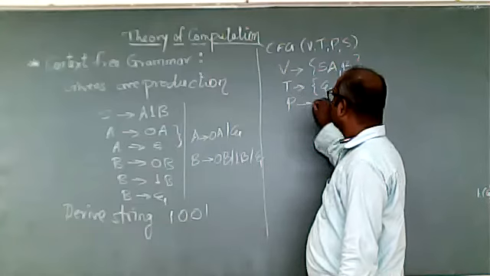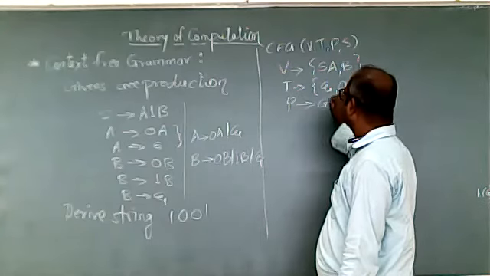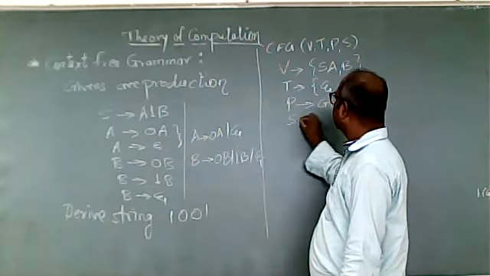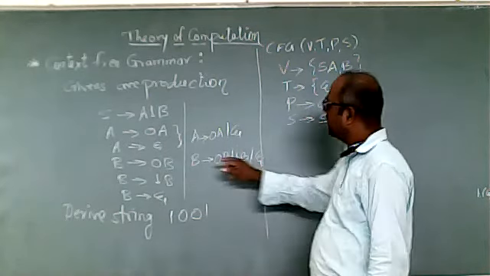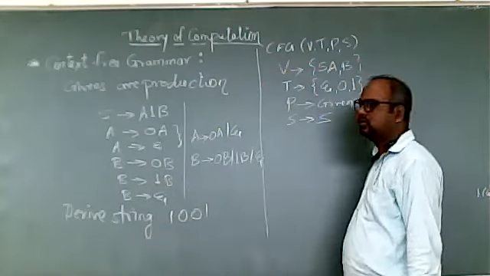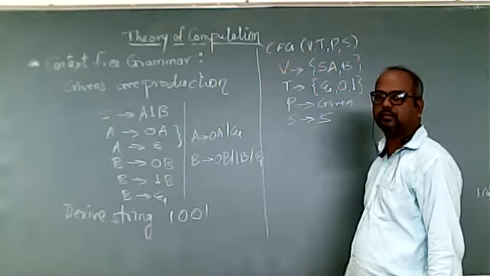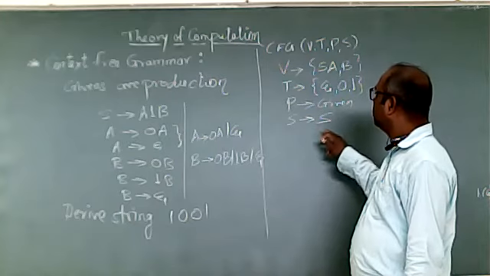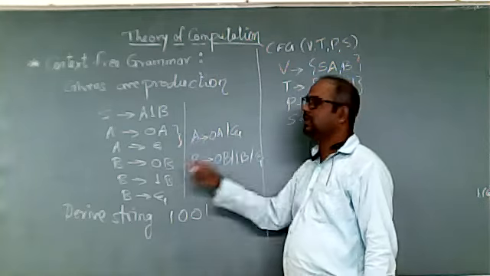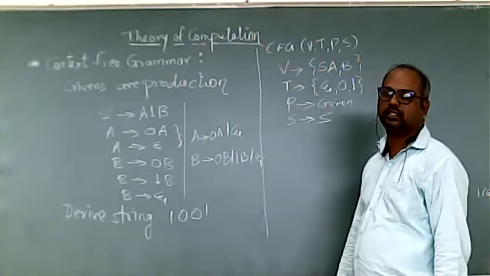The productions are already given, and S is the starting symbol. In this case I'm using S as the starting symbol. This is the CFG for this language with the given productions.